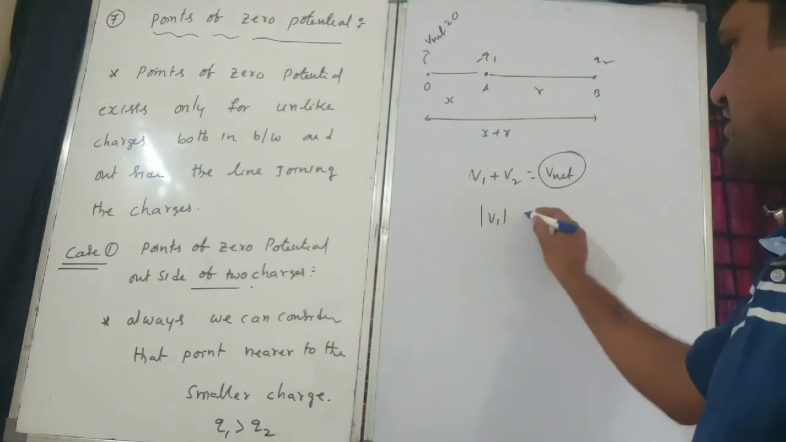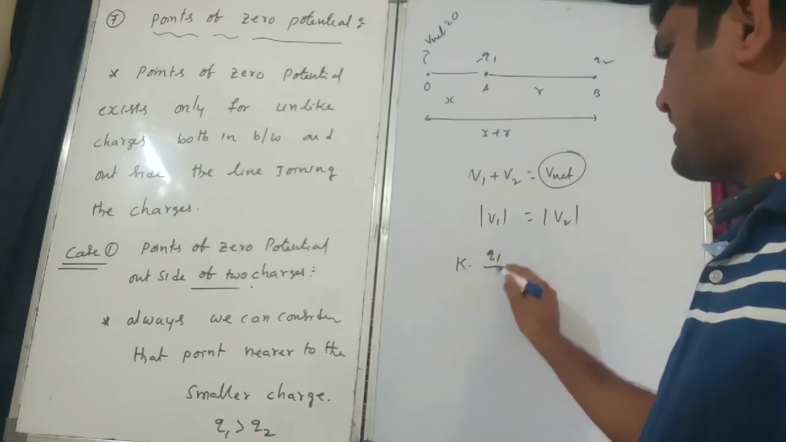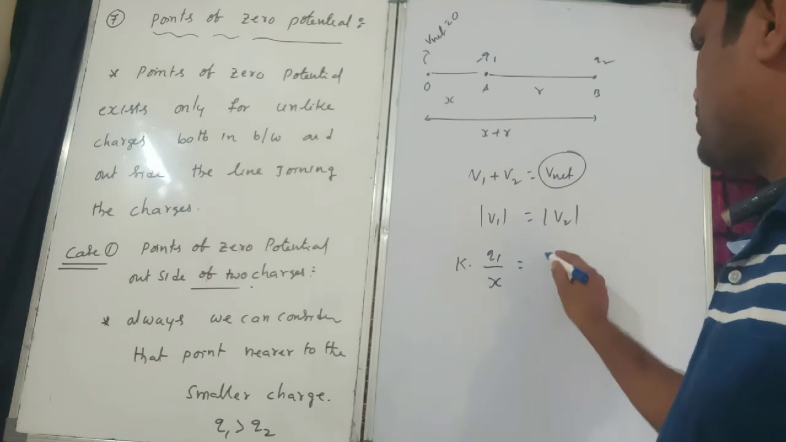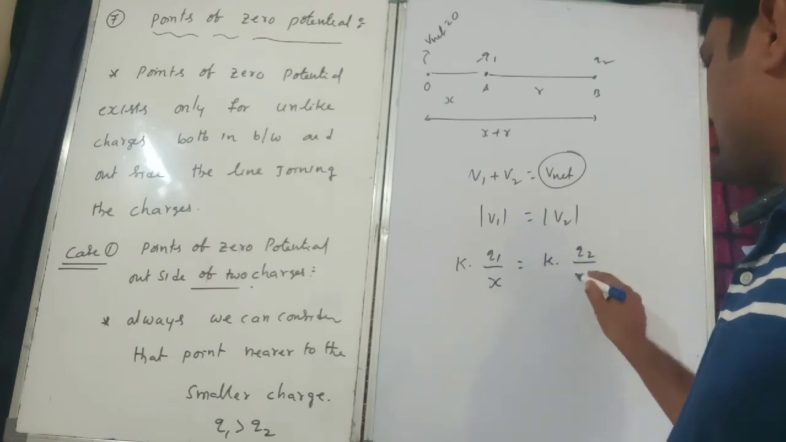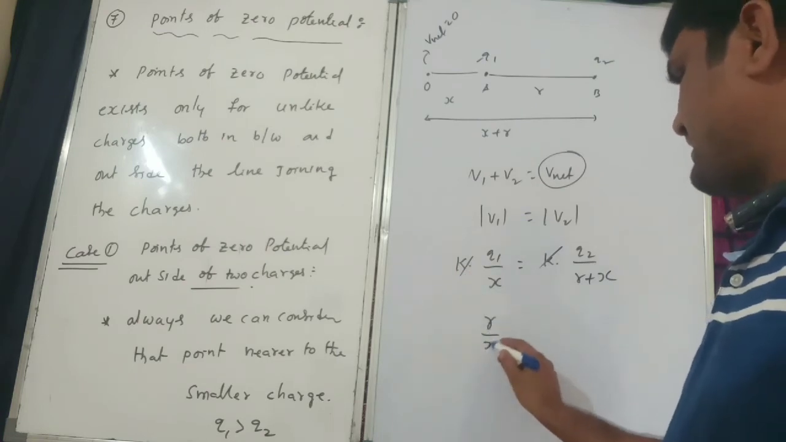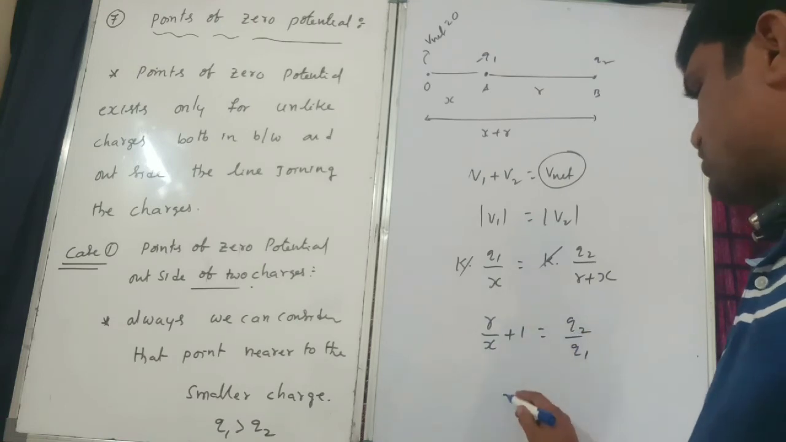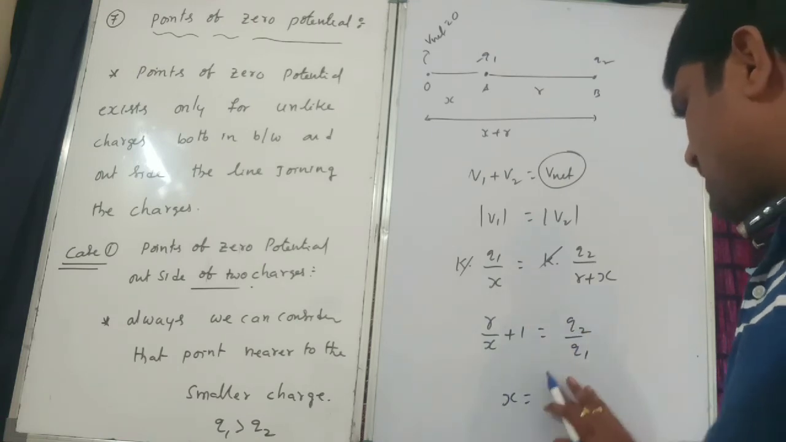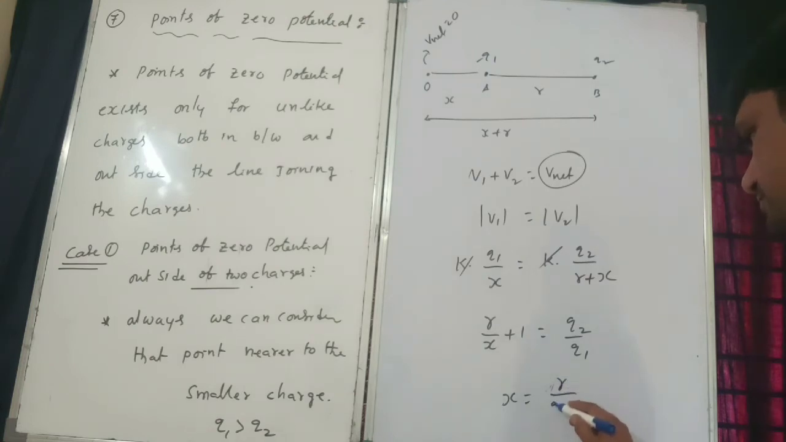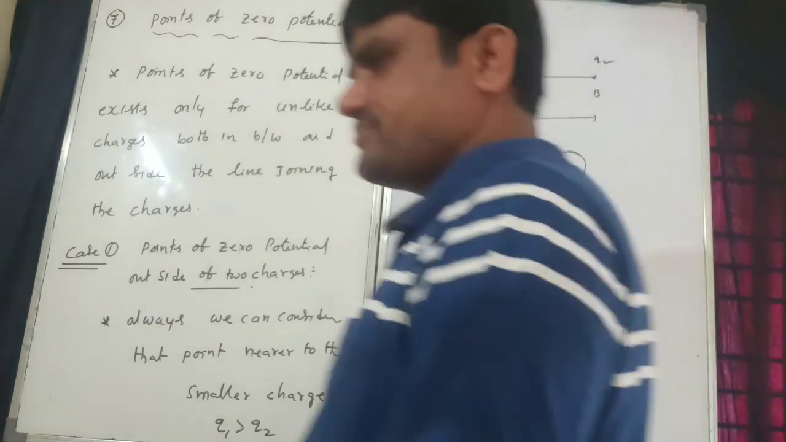Therefore V1 magnitude is equal to V2 magnitude. So K into Q1 by x is equal to K into Q2 by r plus x. K gets cancelled. Therefore r by x plus 1 is equal to Q2 by Q1. So x is equal to what will come? r by Q2 by Q1 minus 1. Directly I have given this one. Right? That is very important.